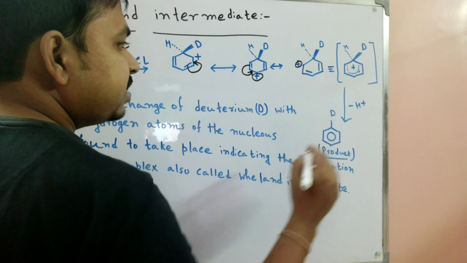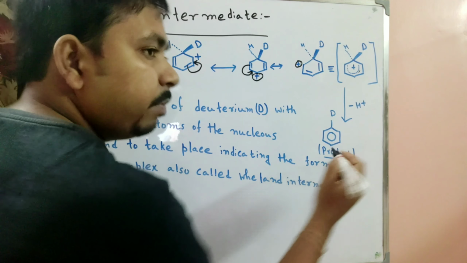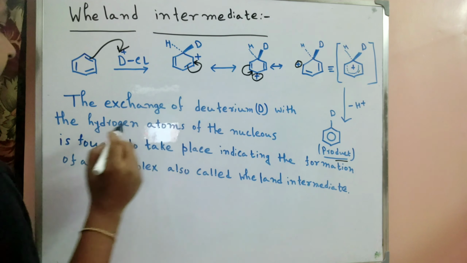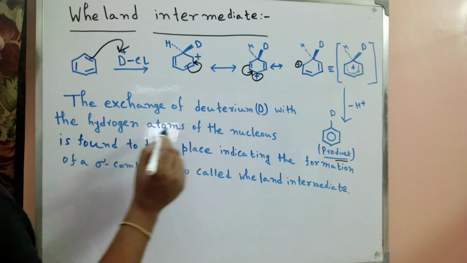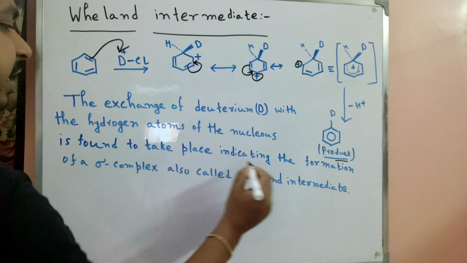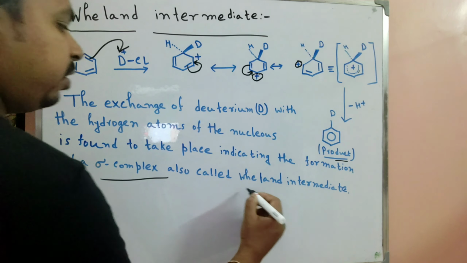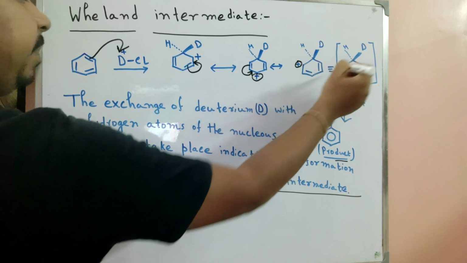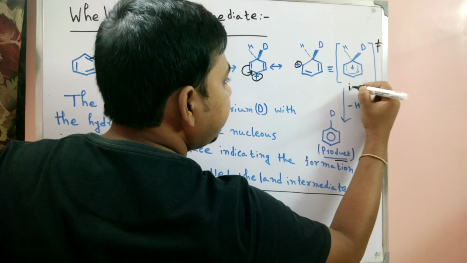Then one H is removed and the final product is formed here. We also explain that the exchange of deuterium with the hydrogen atom of the nucleus is found to take place, indicating the formation of a sigma complex, also called the Wheland intermediate. So this complex is the sigma complex, and this is an intermediate.